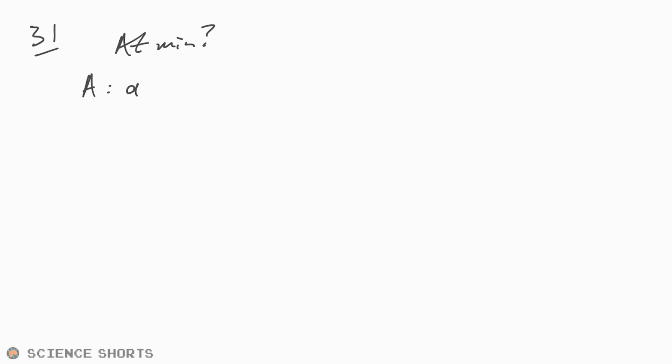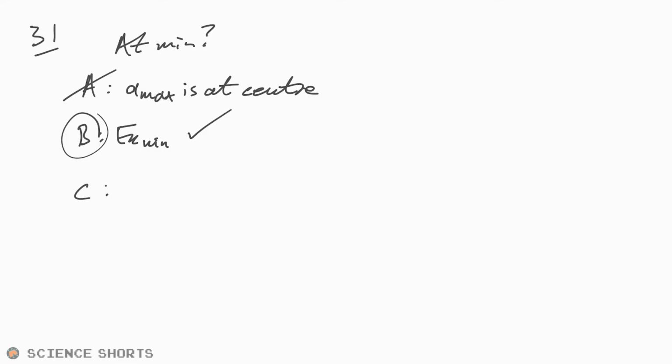A is the acceleration. No, because we have the greatest acceleration when we're furthest away from the center, minimum acceleration when we're in the center. So A max is at center. So therefore, that's not our right answer. B, the kinetic energy of the mass. Yes, EK min there, could be. Sounds about right to me. I think it's going to be B. Let's just check the others real quick.